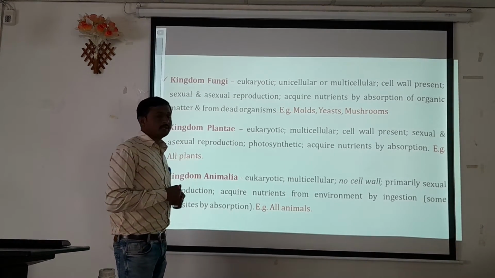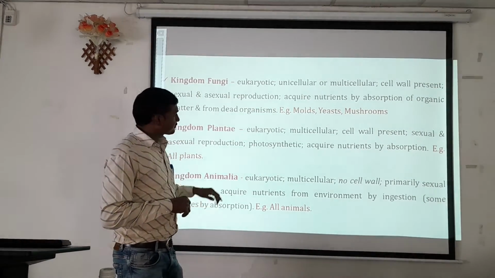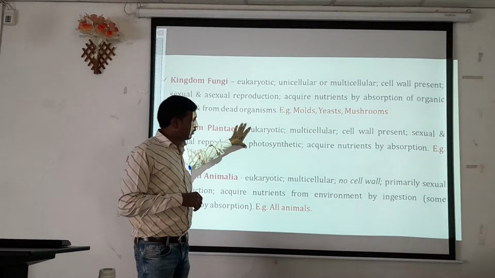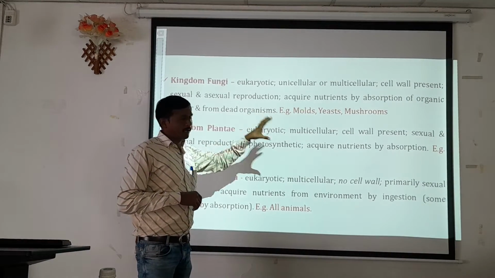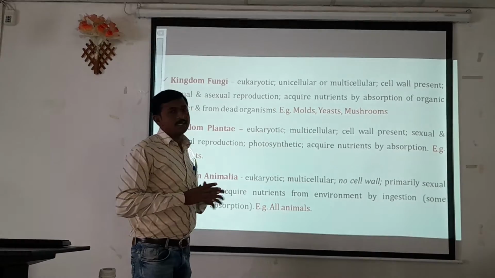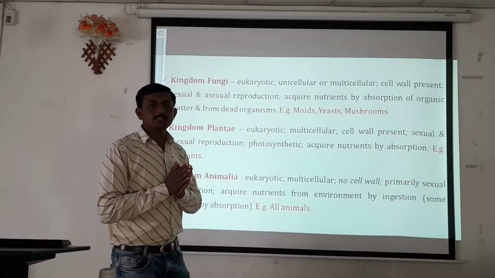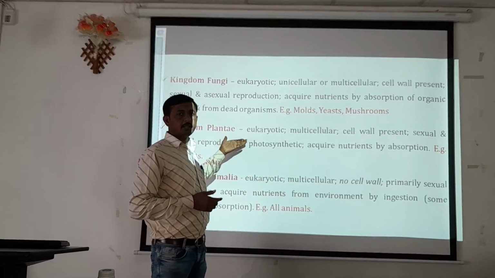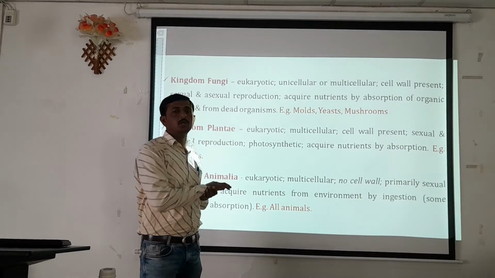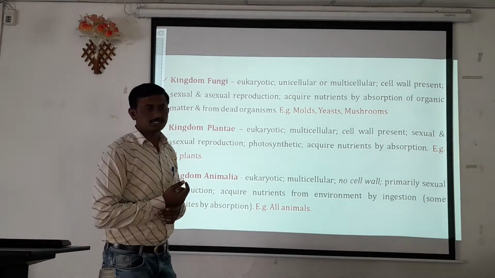Here the fourth kingdom, that is kingdom Plantae. These are eukaryotic, multicellular organisms, and a cell wall is present. These are the basic characteristics of kingdom Plantae, which was already included in the three kingdom classification system.